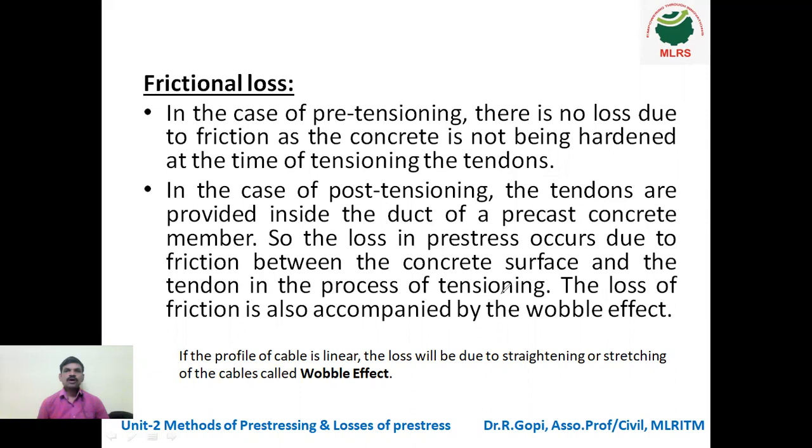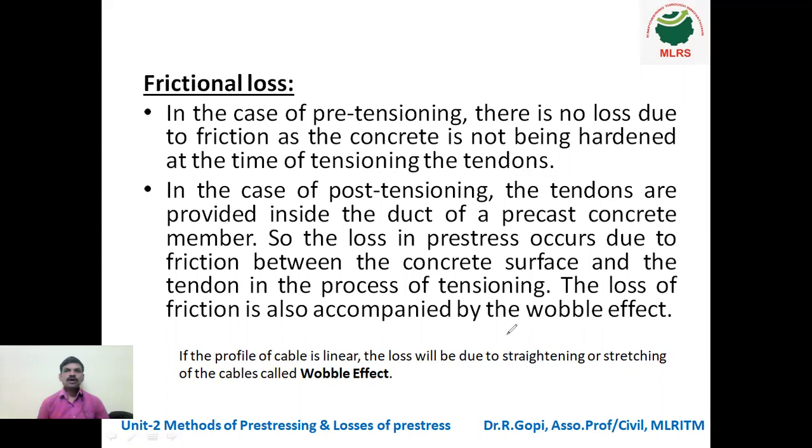So friction occurs. In case of pre-tension, there is no friction because we are pouring concrete above the wires only. There is no duct in the pre-tension member. But in case of post-tension member, there is a duct. The loss of friction is also accompanied by the wobble effect.